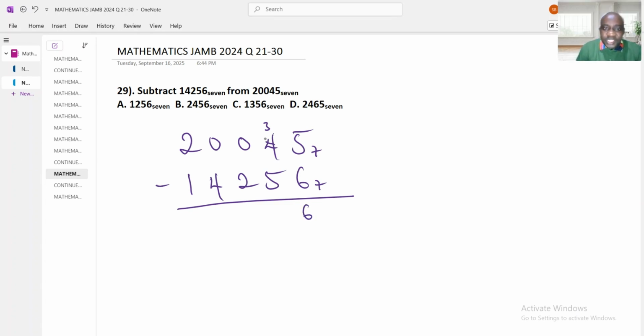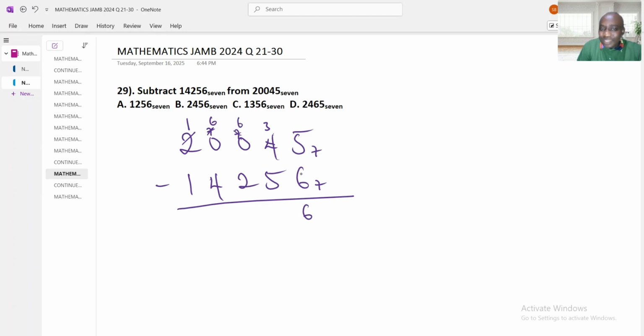Now, the next question is 3 minus 5, impossible. Therefore, we are going to borrow 1 from here. There's nothing we can borrow from here, so we start from where we have a number. What we are going to borrow here is the base, which is 7. This one will remain 1. The base that you borrow is 7, and you add it to this 0 to get 7. If you borrow 1 again to here, it is the base. This one will remain 6, and what you borrow is 7, not 1.